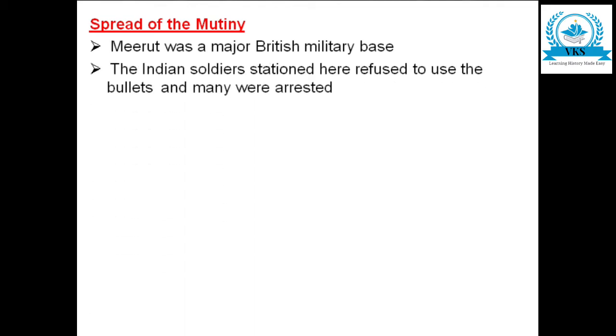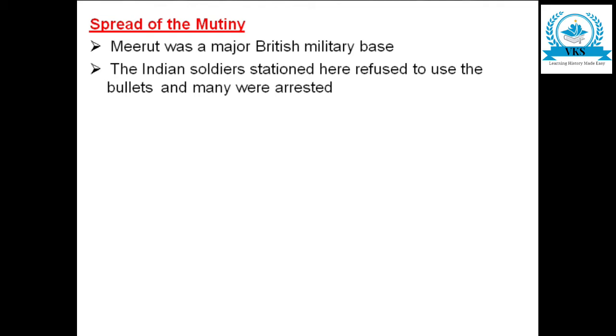The spread of the mutiny. Like discussed earlier, in the last video we have seen about the causes for the First War of Indian Independence. Now what happened during the mutiny, or how did it spread? Meerut was a major British military base, and the Indian soldiers stationed here refused to use the bullets and many were arrested.